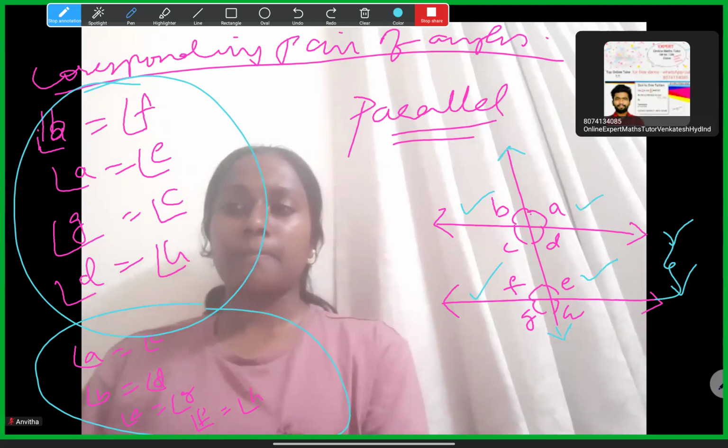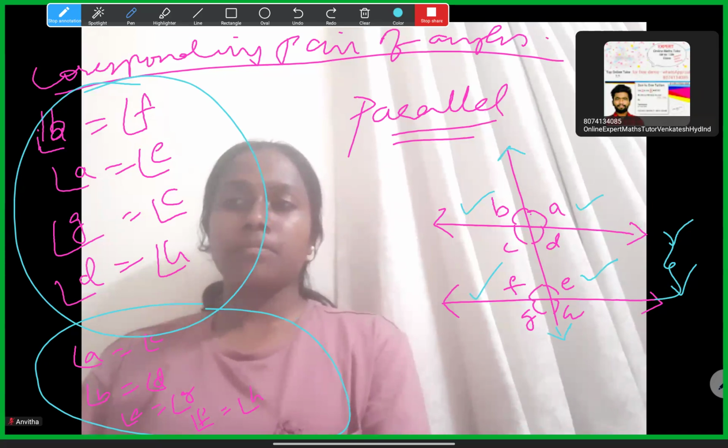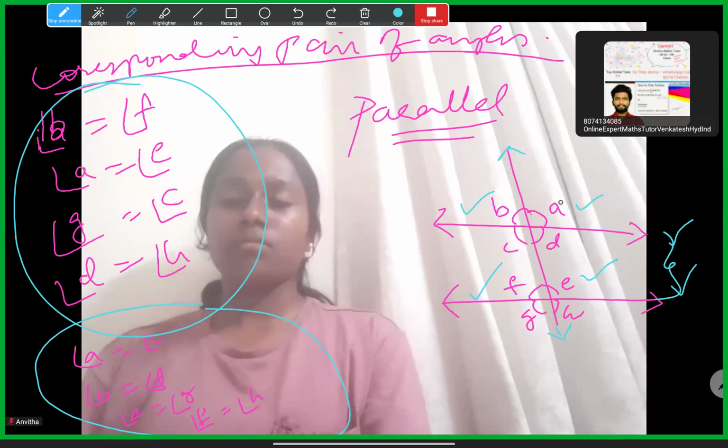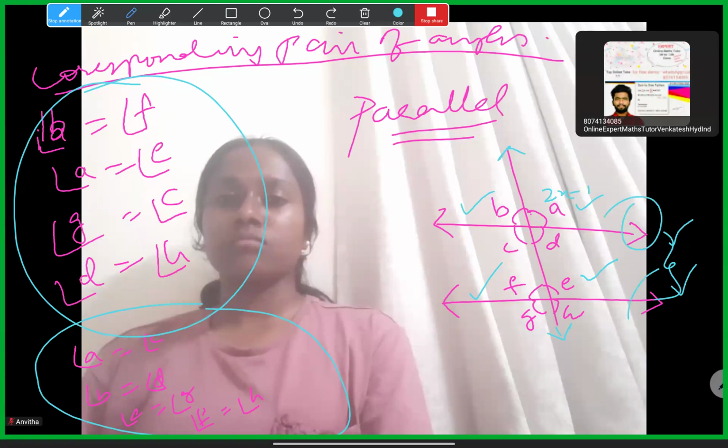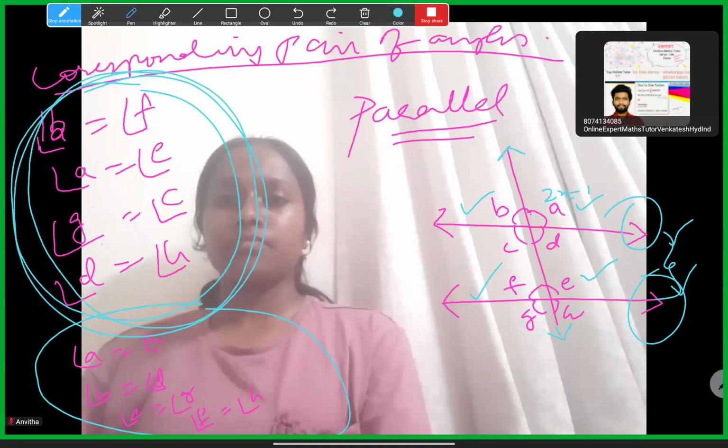So reverse questions will be asked. The reverse question means they'll give you something like 2x minus 10, and then you have to check whether the co-interior angles, alternate interior angles, or alternate exterior angles, any of them, come equal, and prove that this line and this line are parallel to each other. Reverse means that if you get corresponding angles equal, or alternate interior angles equal, or alternate exterior angles equal, or co-interior angles whose sum is 180.